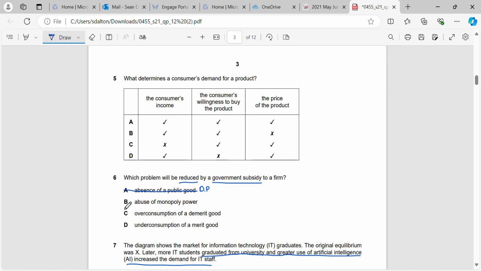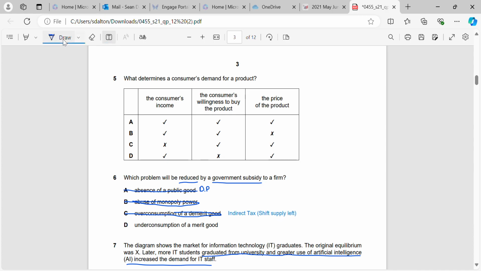It will also not help to reduce the abuse of monopoly power. It will actually help to increase the abuse of monopoly power, because it would be providing free money to a firm which will allow them to make more and sell at a lower price. Now, will it affect the overconsumption of a demerit? No, it's going to increase the consumption of a demerit if we give a subsidy. Remember, the way to fix the overconsumption is that we have to reduce the supply. So we have to use an indirect tax to shift supply left.